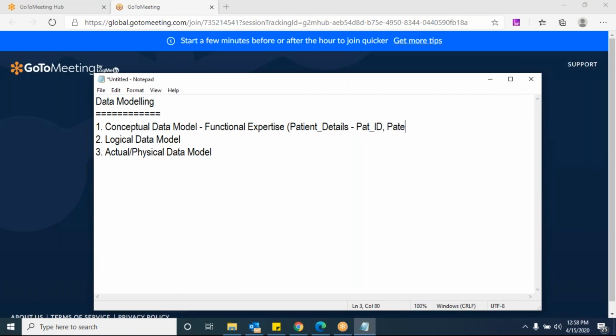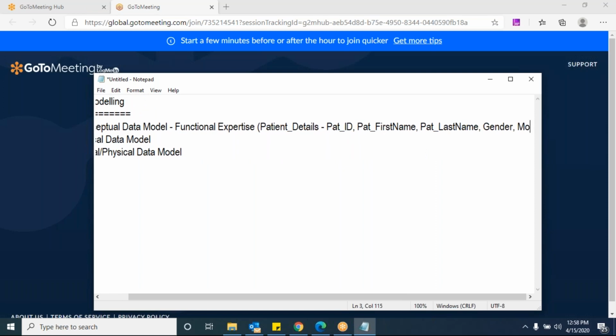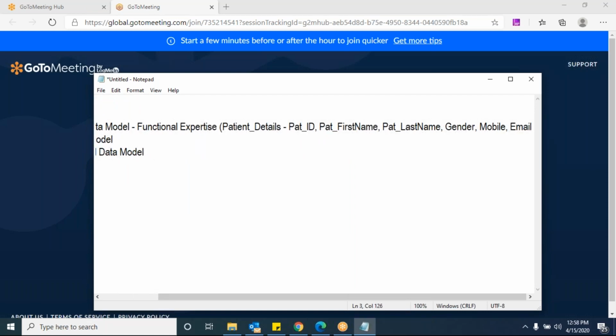Patient name, possibly first name. Right away you are capturing names only. Last name is mandatory in most of the cases, so take it as the last name. First name and last name: patient first name, patient last name, and patient gender you are capturing, right? Gender, patient mobile number, phone number, and address. Even email ID you are capturing, but it is optional anyway.